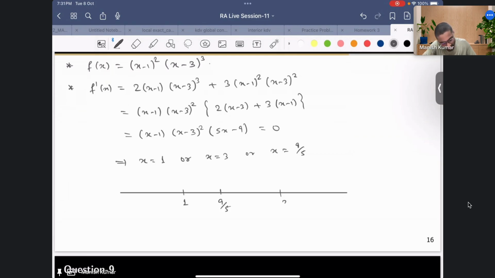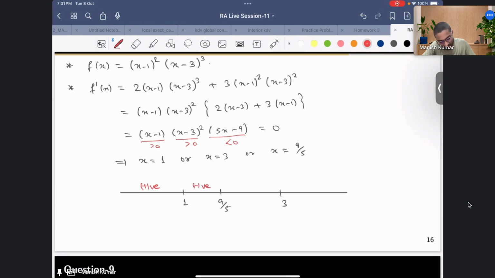Now look at the signs of the derivative. If you take x less than 1, in this term you can see this is negative, and this is also negative. You just put x equal to 0, so this is negative, this is negative, correct? So the sign in this region will be positive. So these are the signs of f prime. This is positive here, fine. Now if you take x lying between 1 and 9 by 5, clearly this will be positive because it's greater than 1. This is anyway positive, so we don't need to bother about it. But this will be negative, so the sign over there will be negative.